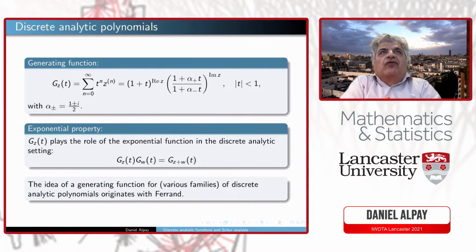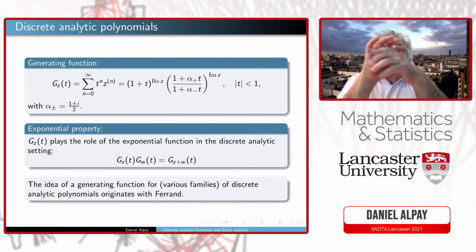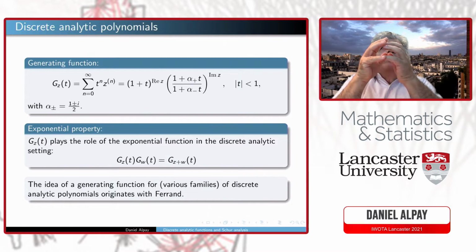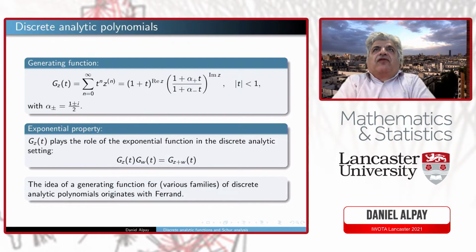It was already introduced a long time ago, one way or another, by Ferrand and other people. And when you make the computation, and I will outline the proof in one of the next slides, you do not get at all an exponential, you get the following formula. And you see that here alpha plus minus are these numbers. And then you get 1 plus t to the power real part of z, and this part to the power imaginary part of z.